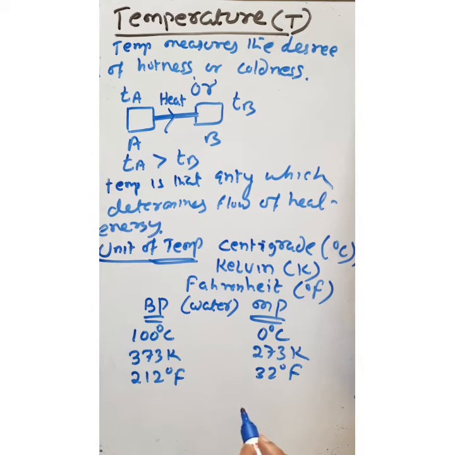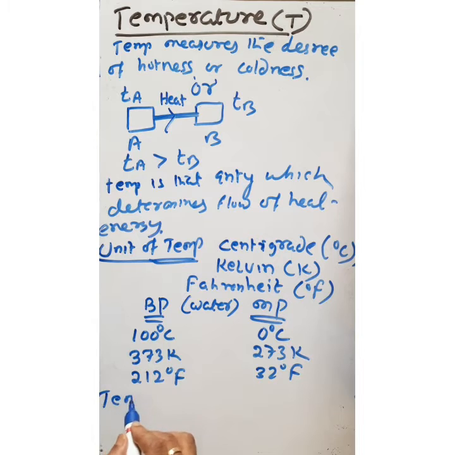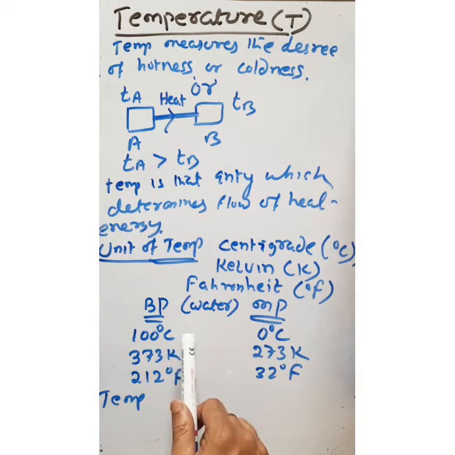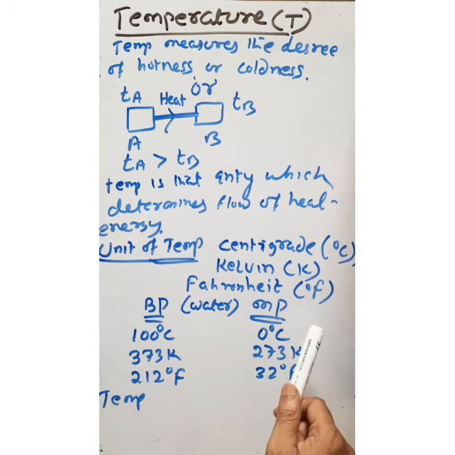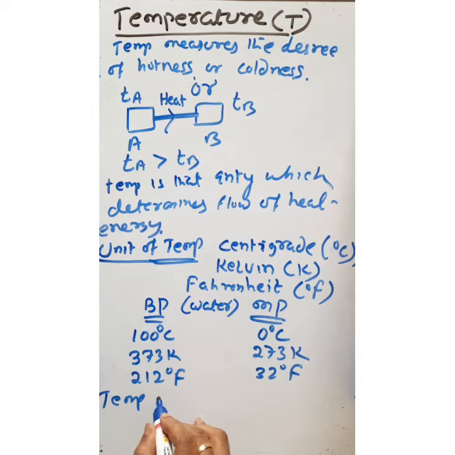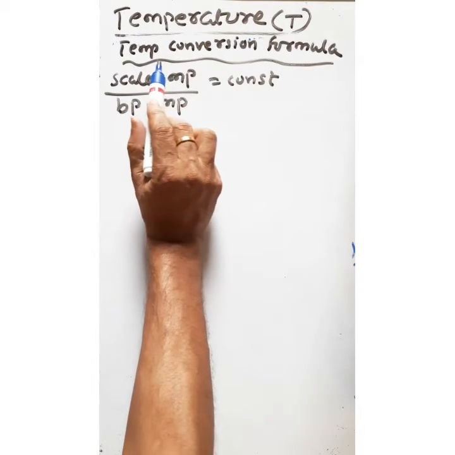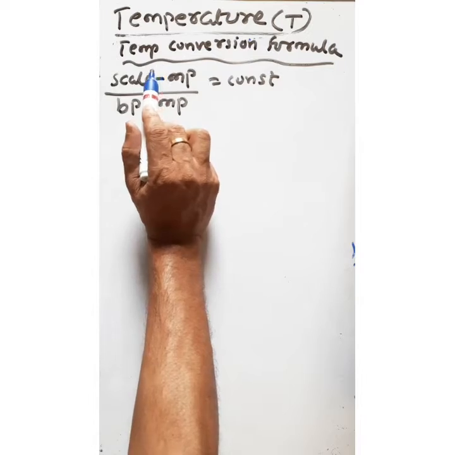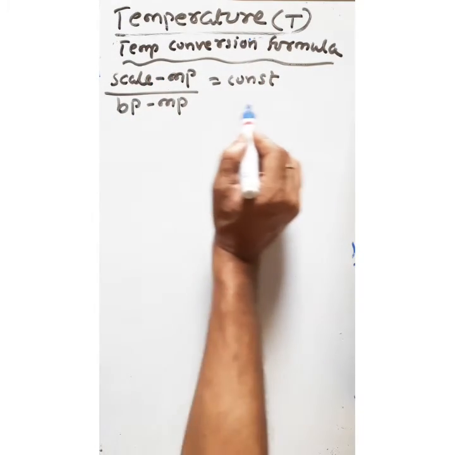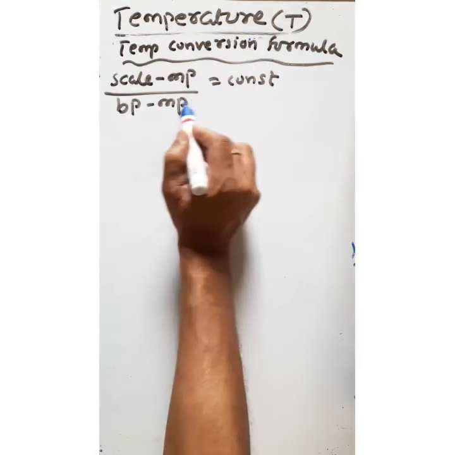Okay, so now how will we convert? If temperature is given in the Celsius scale, then how is it converted into the Kelvin scale, or into the Fahrenheit scale? So there is an important formula for how temperature is converted from one unit to another. When we convert temperature from one scale to another, this expression must be kept in mind.